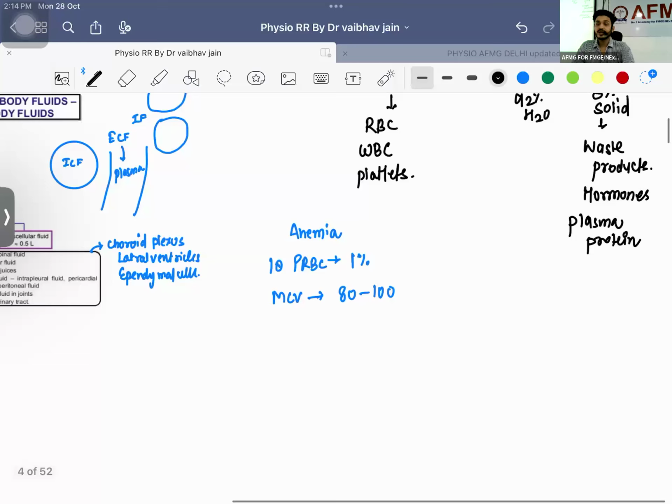If there is any issue, do let me know. Okay, so this is how we are going to identify iron deficiency anemia. Tell me, what is the site of absorption of iron?